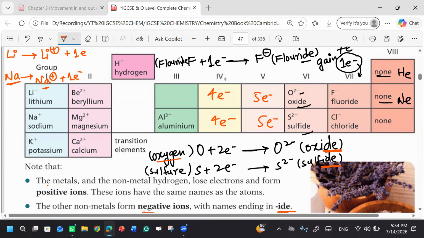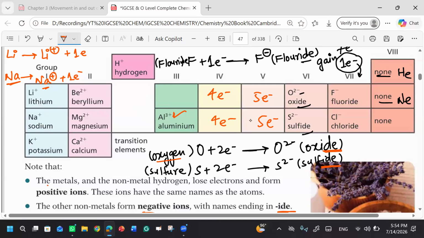If it wants to make a bond, what does it need? It needs 4 electrons, right? So there are no other groups which can give this group 4 electrons. Group number 5 has 5 electrons, so it cannot give 4 electrons. Group number 6 has 6 electrons, it cannot give. No other species can give. Only remember this thing: till group number 3, metals can lose electrons. They can lose their 3 electrons, but not beyond that.